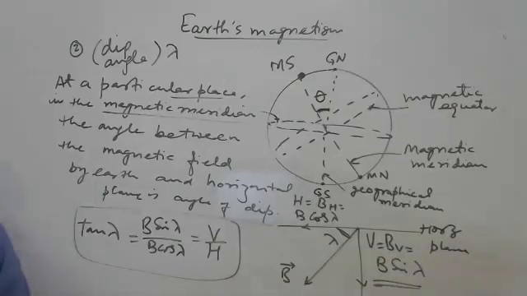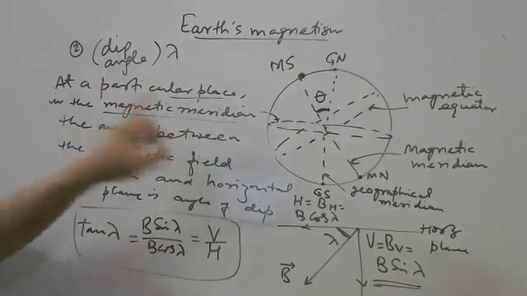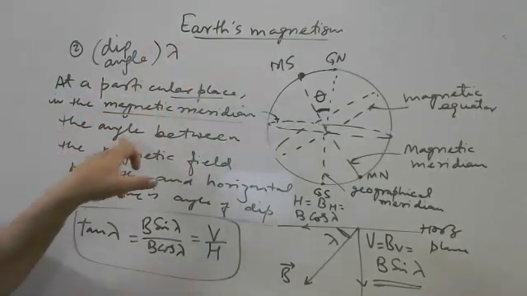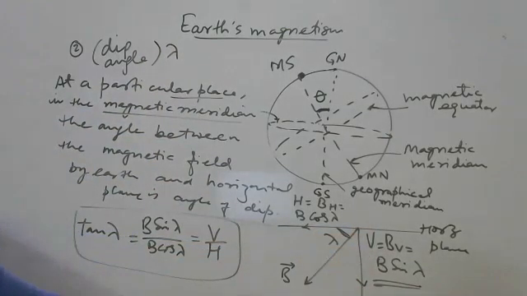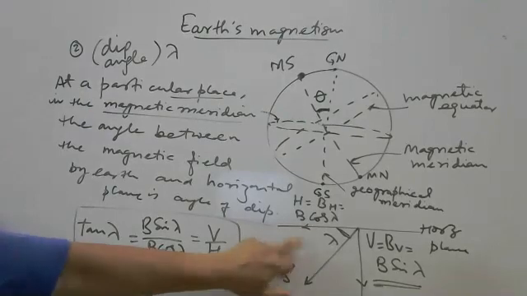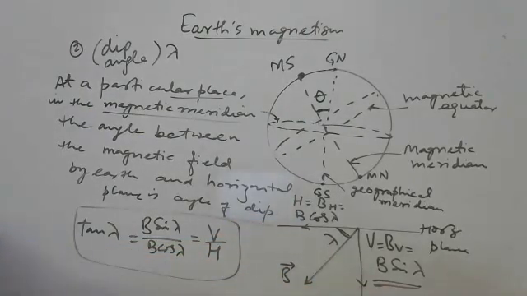Suppose we are not in magnetic meridian, things will change. We'll definitely discuss this point also. At a particular place dip angle is defined, in magnetic meridian, these two things, and this is the angle between the horizontal plane and the resultant magnetic field there. If we resolve horizontal and vertical components we are getting this. Okay.